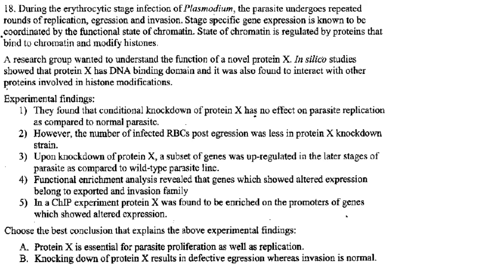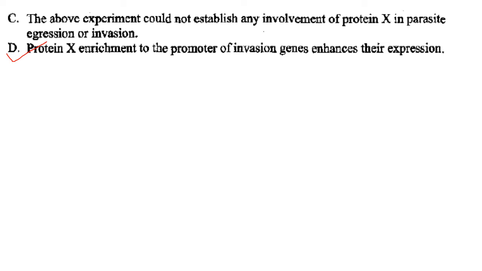Okay, so the experiment showed that the number of RBCs infected was less in X knockdown, showing invasion genes not being expressed. The next: the above experiment could not establish any involvement of protein X in parasite egression or invasion. The above experiment could establish involvement of protein X in parasite invasion. So C is also not correct.